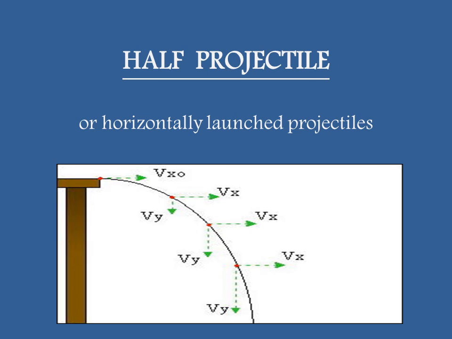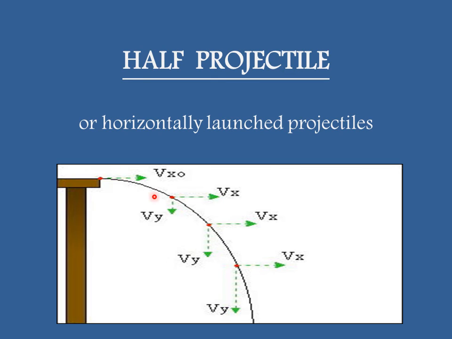Now there are two types of projectiles. The first one is half projectile. Half projectile is also known as horizontally launched projectile, as you can see from the diagram, that a body is thrown from a certain height above the ground.